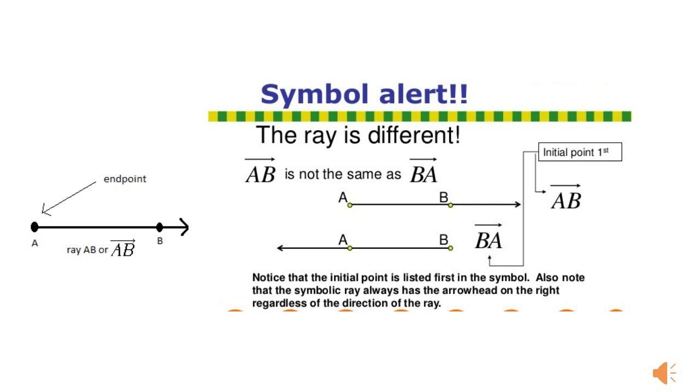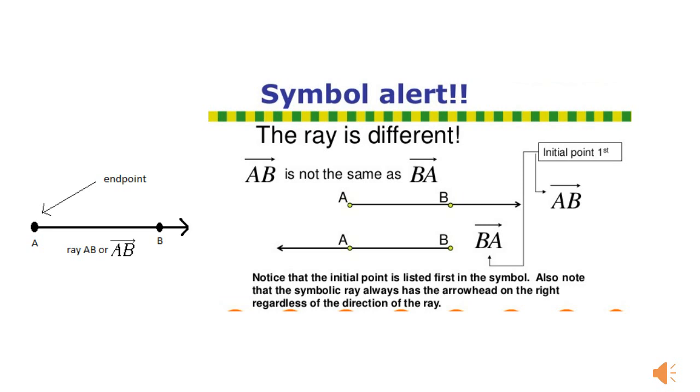Now listen here carefully where you have to be alert. Ray AB is not the same as ray BA. Why? Because you can see that in ray AB, A is the endpoint. See the first figure on the left hand side.